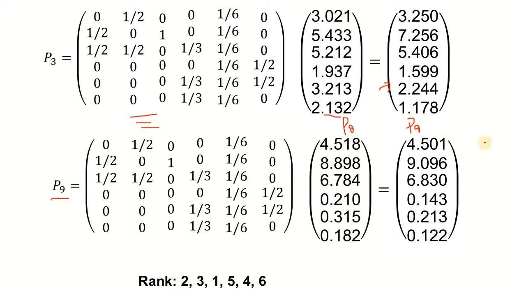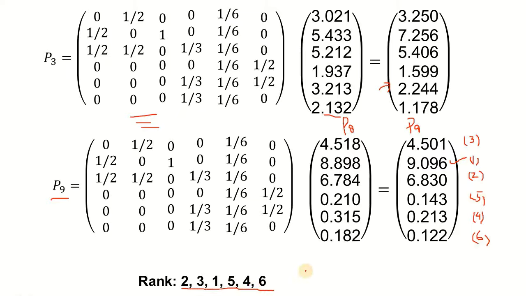So looking into the values of this iteration, we have got this one as the highest value, so this is our rank 1. Then we have got 6 as the second highest value, so this is our rank 2. Then this is the third highest value, having rank 3. Then we have 5 at rank 4. Then we have this one as the 4th highest value. Then this one is the 5th highest value, and then we have this one to be the lowest value. So this is the ranking that the PageRank algorithm has suggested.